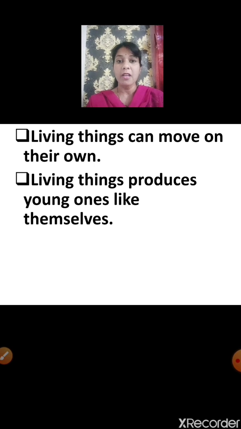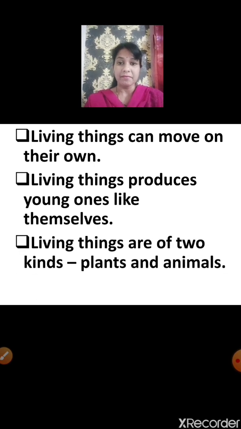Living things produce young ones like themselves. We also learned that animals give birth to young ones and birds lay eggs, out of which young ones hatch. Living things are of two kinds, plants and animals. Living things can be further grouped into two, that is plants and animals.